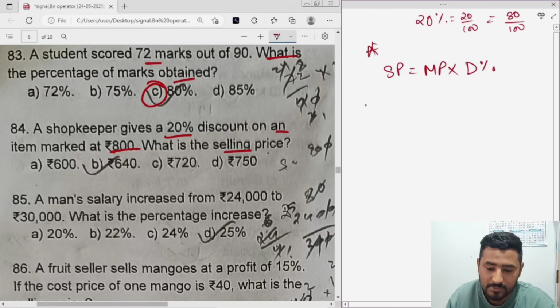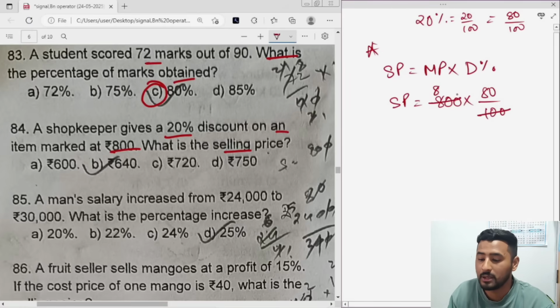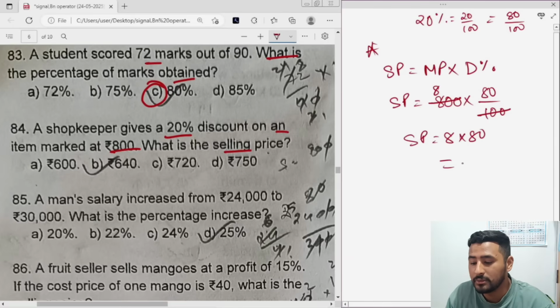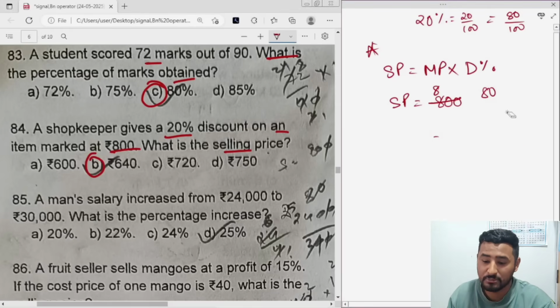So now let's see SP. We need to find SP. Mark price is given as 800 into discount percent, 80 by 100. You cancel: 800 divided by 100 is 8. Now multiply. SP will be 8 into 80, which is 640 rupees. Option B will be the correct answer. Okay, let's see next. That is question number 85.